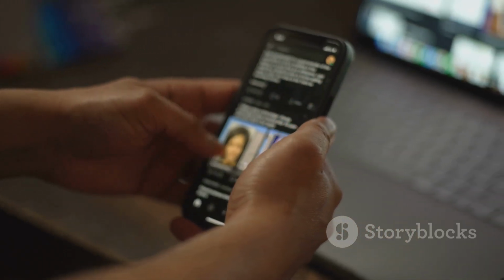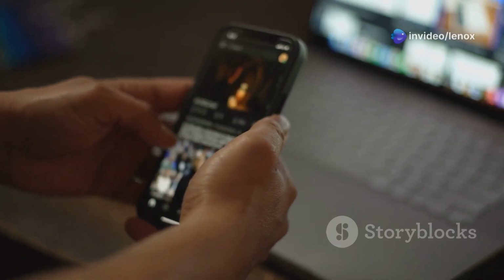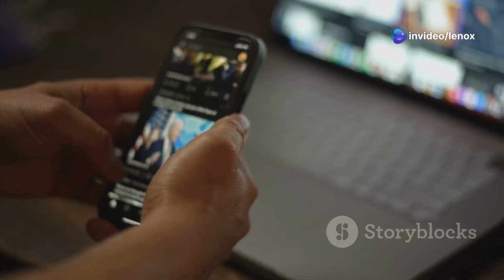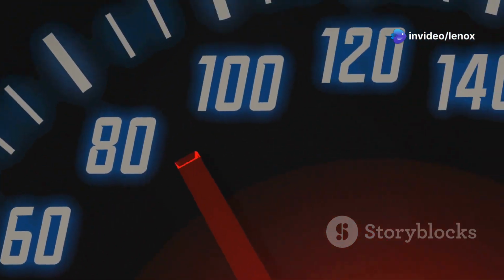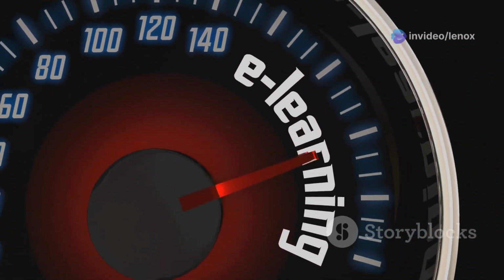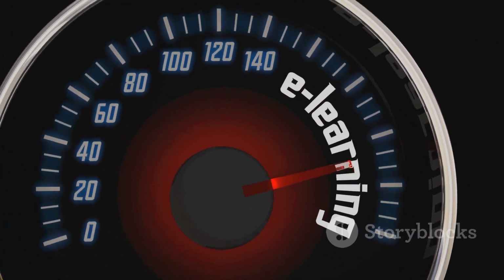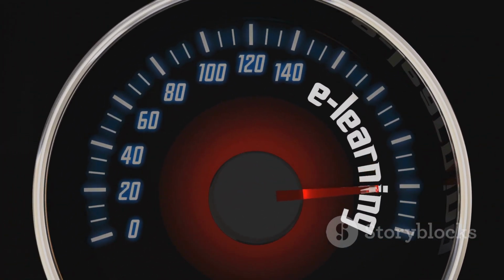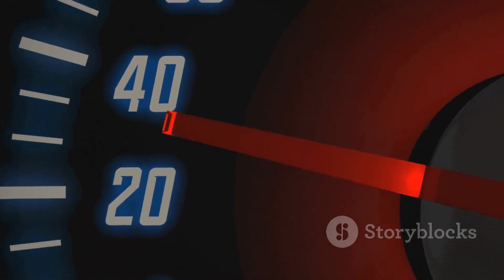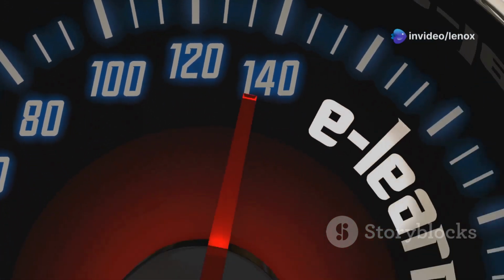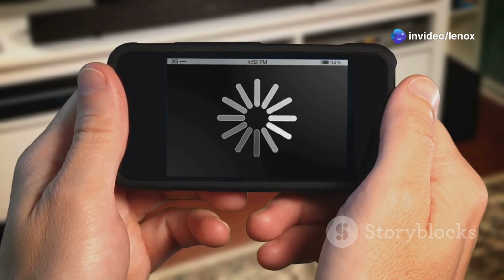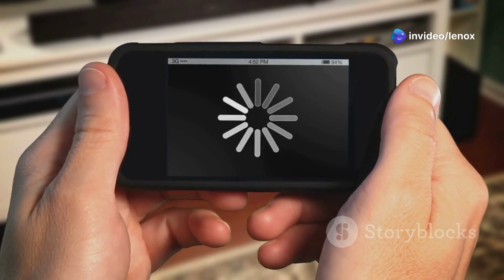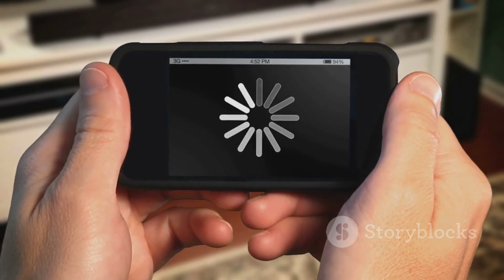A mobile-optimized site loads faster, looks better, and functions more smoothly on smaller screens. Next, optimize your website's performance to keep users engaged. Performance optimization includes reducing load times, minimizing server requests, and optimizing images and other media. Nobody likes a slow website, especially on mobile. Slow load times can lead to high bounce rates, meaning users leave your site before it even fully loads.